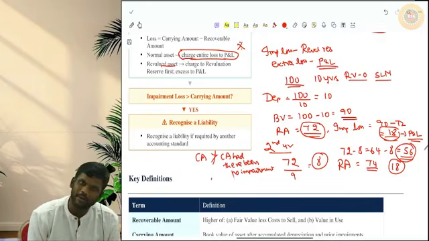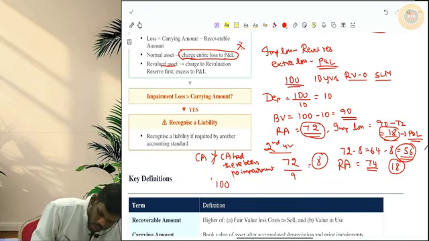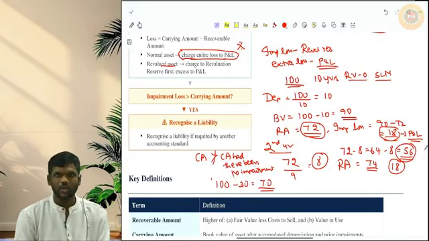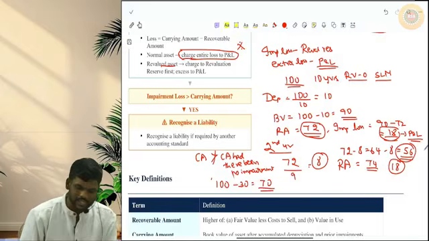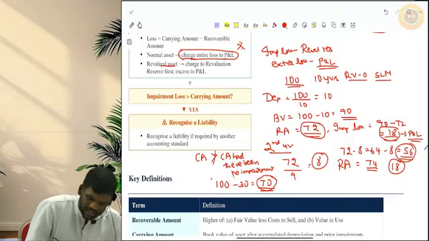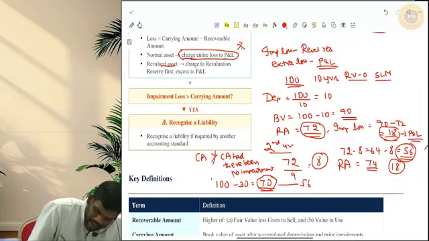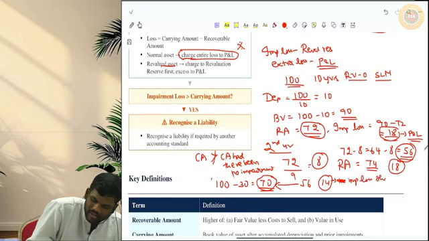If there is no impairment loss, every year depreciation will be 10. 3 years over, 10 into 3, 30 depreciation. So 100 minus 30, carrying amount will be 70. So AS-28 says, if you are reversing the impairment loss, the carrying amount should not go beyond 70. That means from 56, maximum I can take it only till 70. So 14 is the only impairment loss that can be reversed.